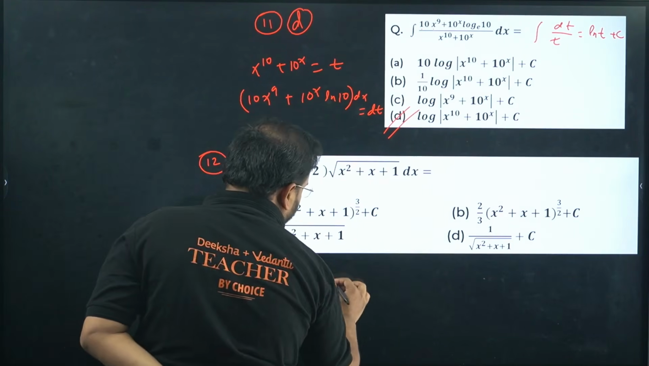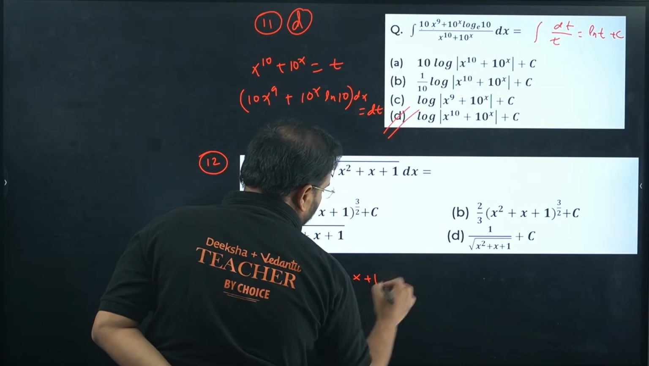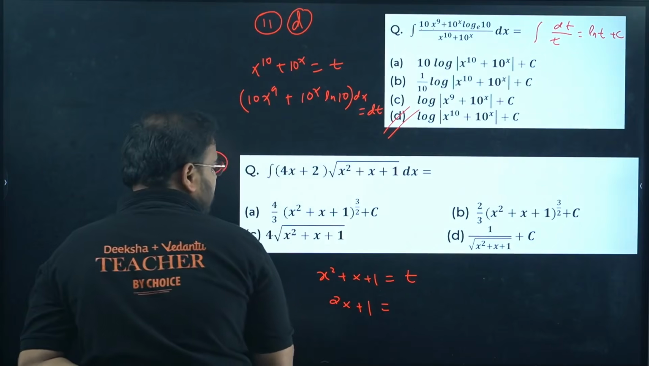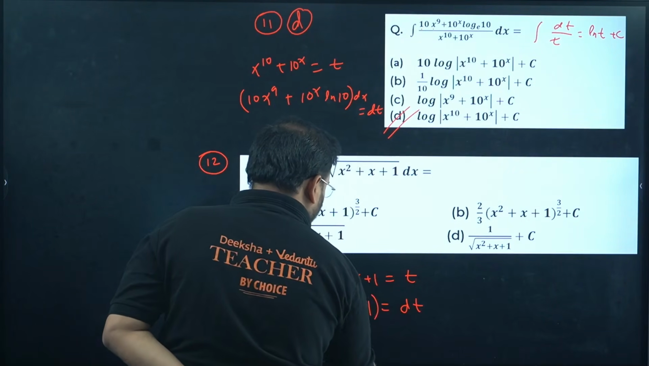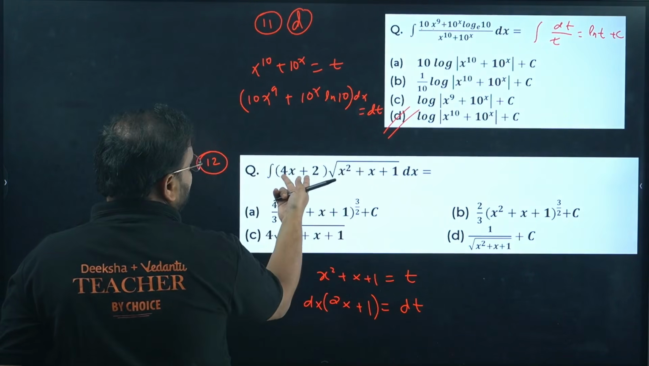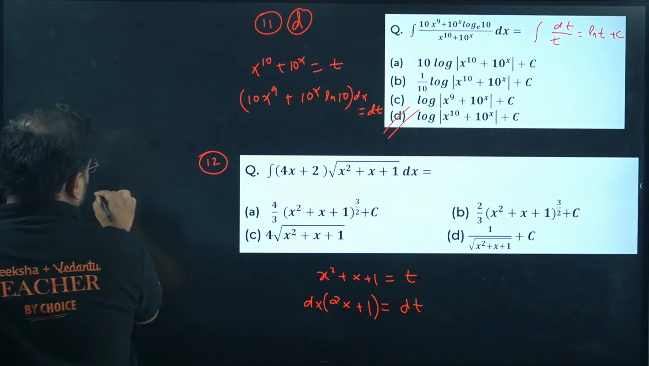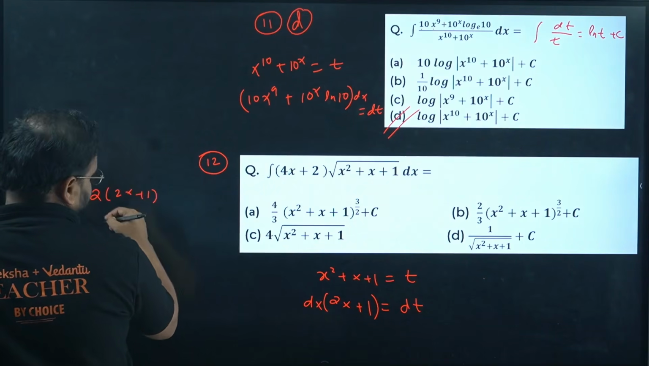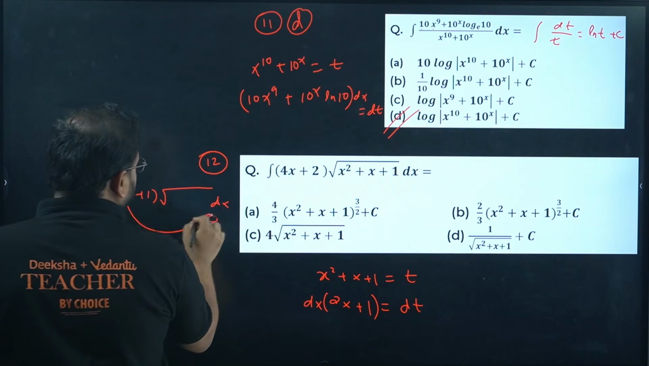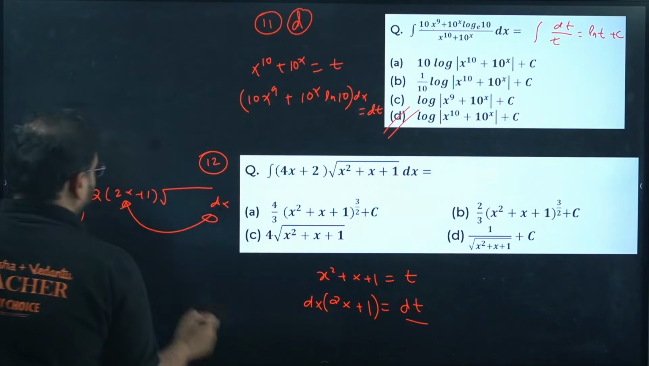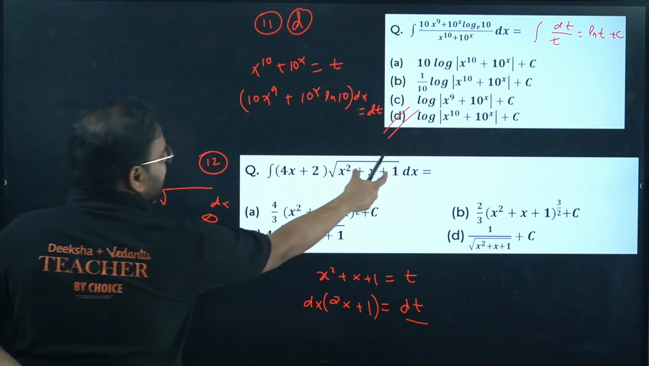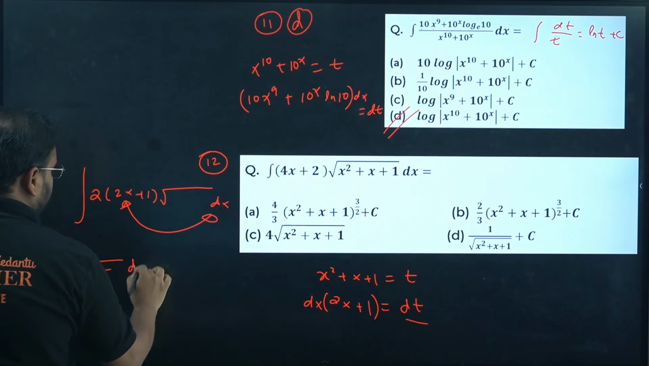4x + 2 root of x^2 + x + 1. Take x^2 + x + 1 equal to t. Differentiate it, you're going to get (2x + 1) dx as dt. If you take 2 common, it becomes (2x + 1) root and dx. Integration is there. (2x + 1) dx becomes dt. So we have 2 constant outside, and root of simply t, because we have taken this value as t, root of t and dt.